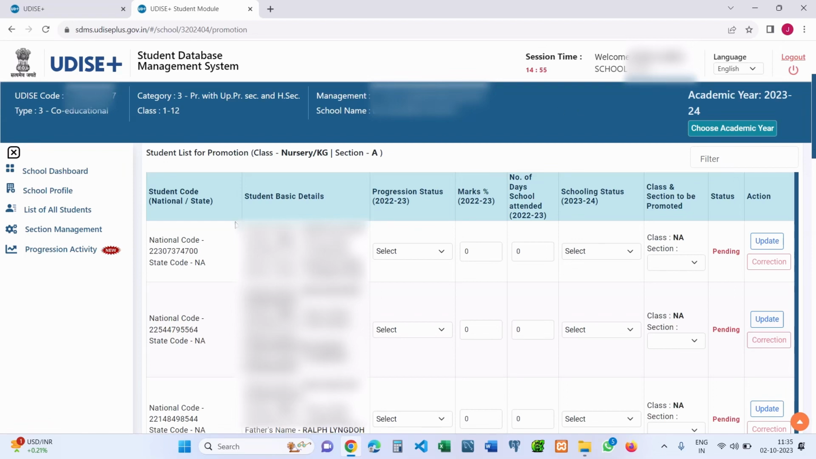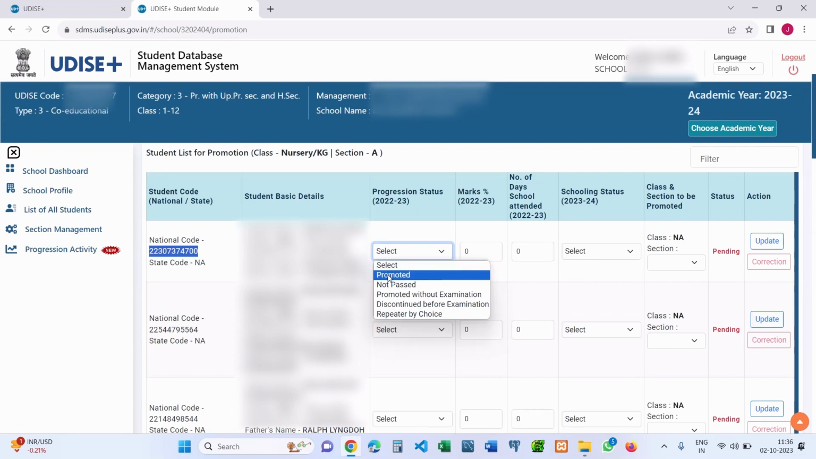National code ID. If you see, the first part is the national code ID. This is an 11-digit random code which is assigned to all the students. This code is unique. It is the unique ID of the student that will be used in SDMS. Now, based on the previous year, the academic progression of the student will be mapped with one of the following: promoted, not pass, promoted without examination, discontinue before examination, or repeater by choice. So let me go through this detail one by one.